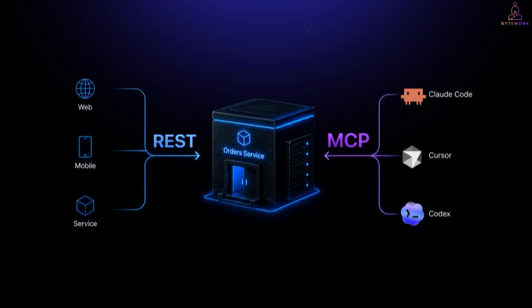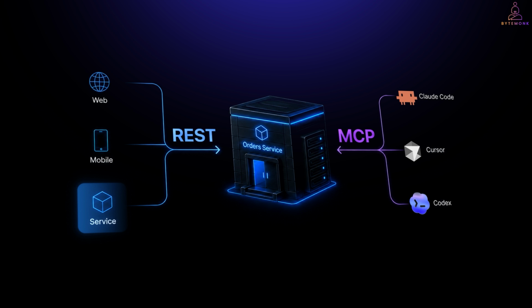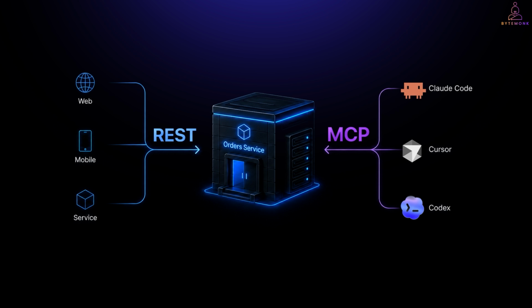Your frontend can and should keep using REST. Your mobile application can keep using REST. Your microservices can keep using REST or gRPC. And your MCP server can expose selected capabilities to AI applications. In fact, a very common MCP tool may simply call an existing production API underneath. So MCP and APIs are not really competitors. They operate at different boundaries.